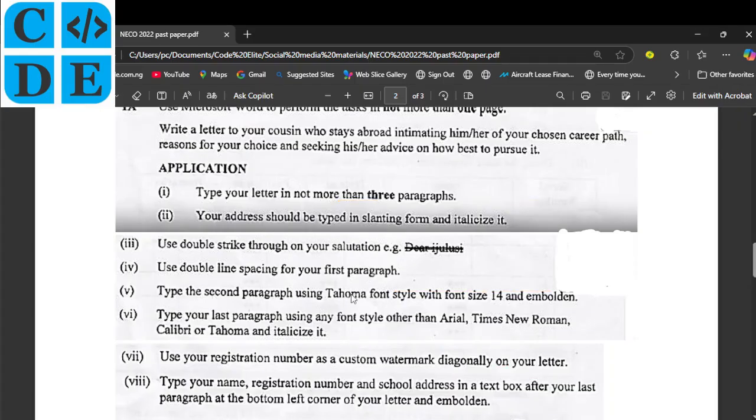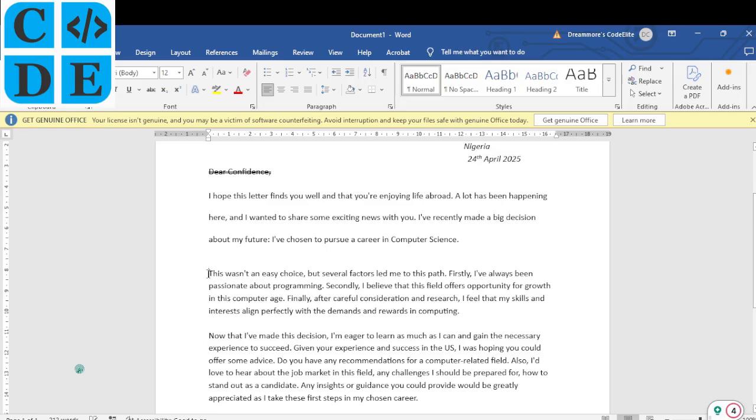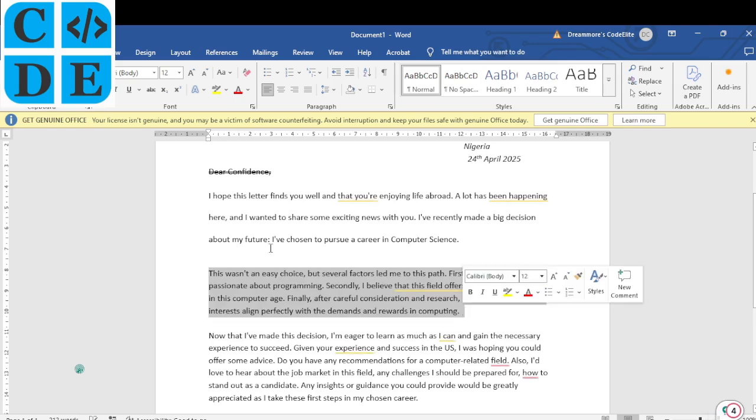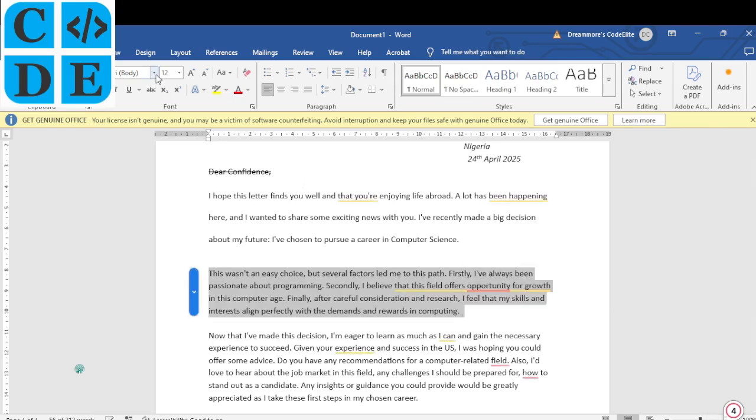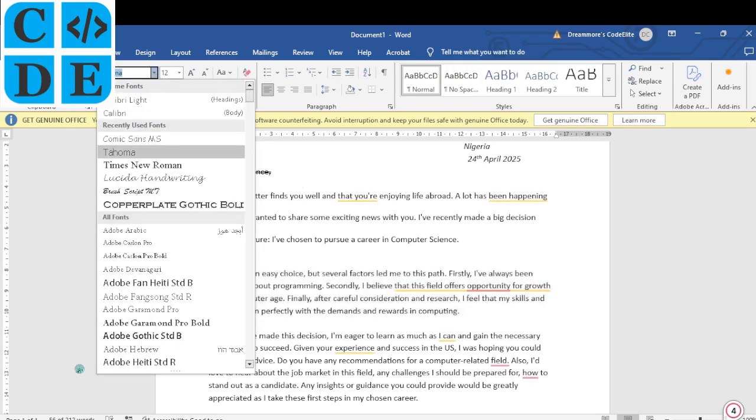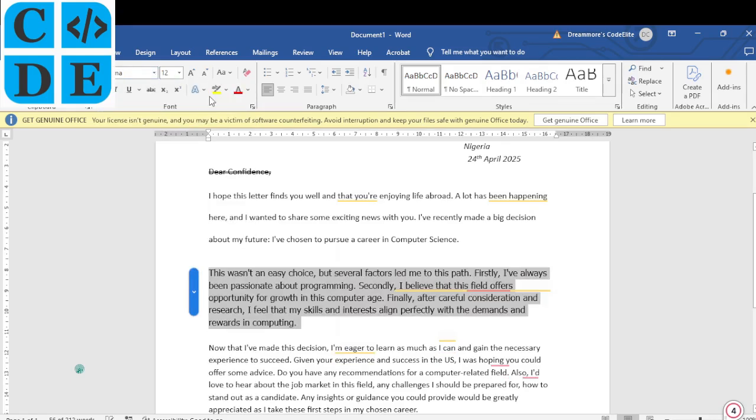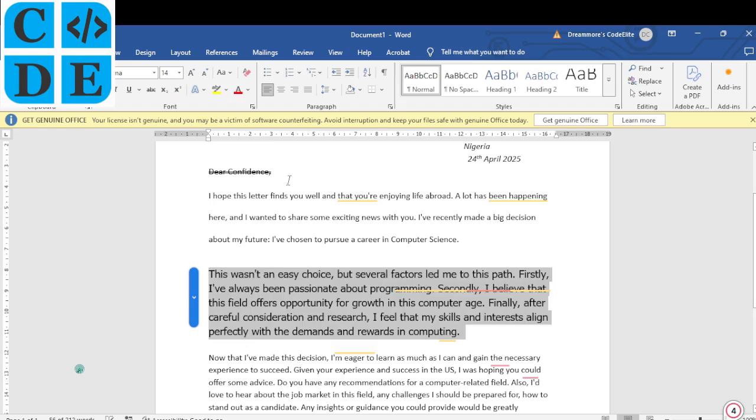Type the second paragraph using Tahoma font style with font size 14, and you make it bold. All right, so we need to select the second paragraph, and then they say Tahoma. Okay, so Tahoma, and then font 14, and we make it bold.